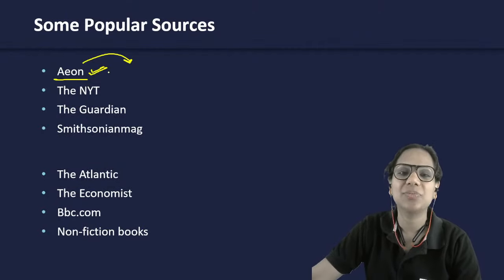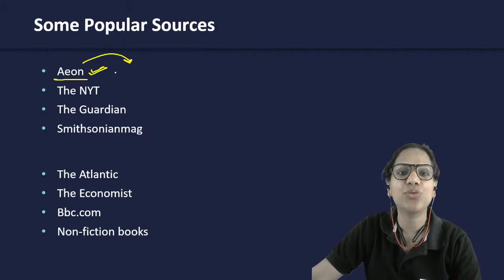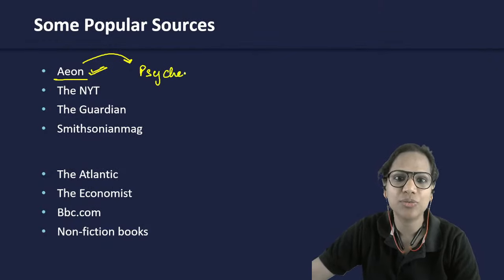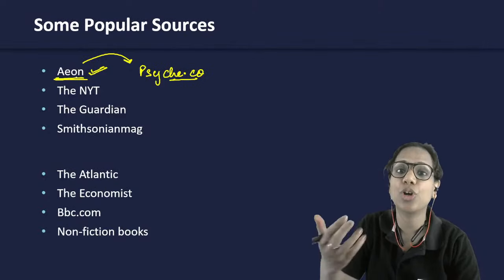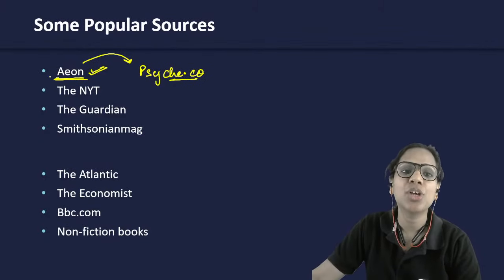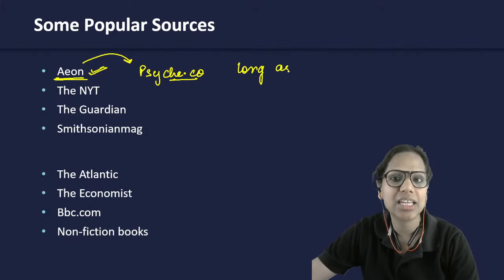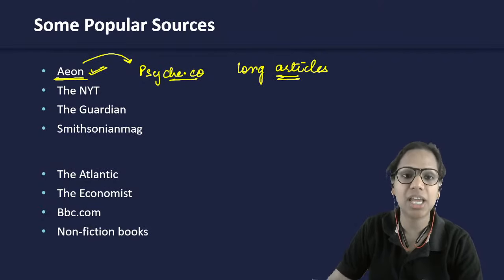You'll find genres such as work, labor, right? It has its own sub page called psyche.co, where you'll find some interesting articles on psychology, some very interesting philosophy articles here. So Aeon is free. Aeon has long articles, which is what we want you to read. We want you to build reading stamina, right?